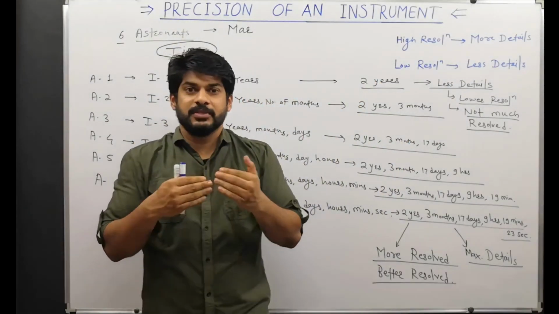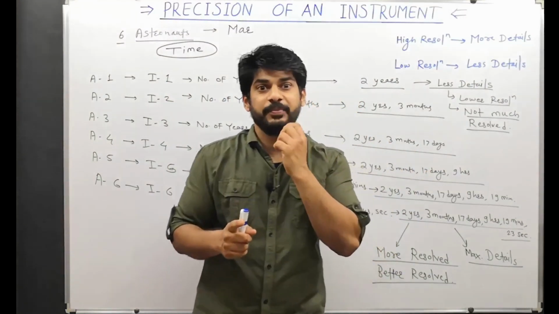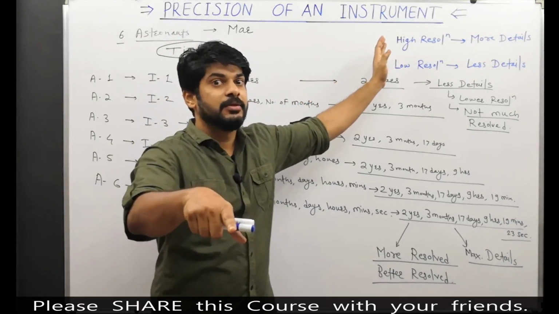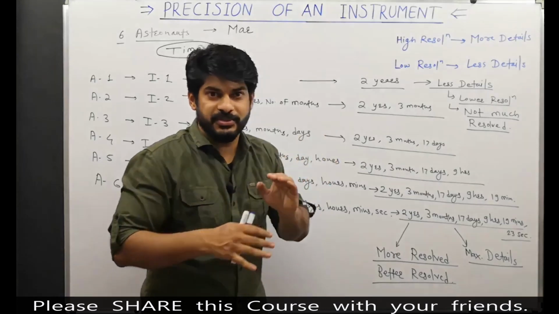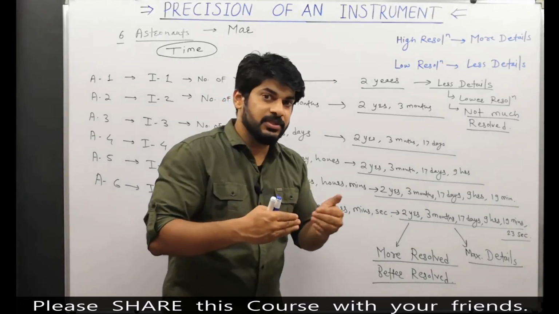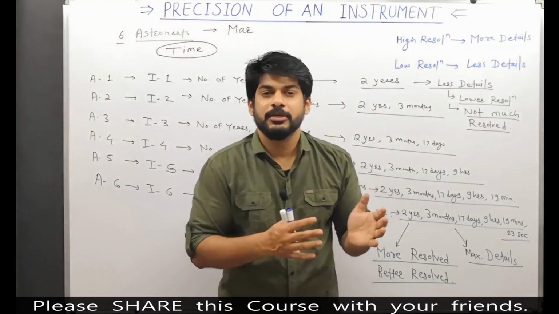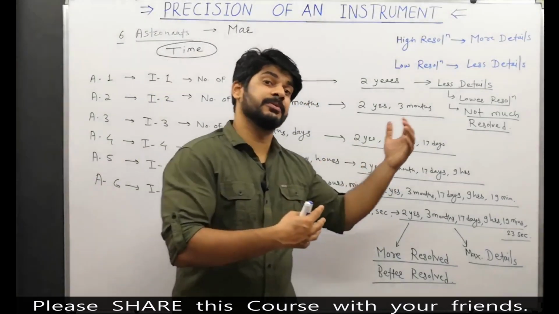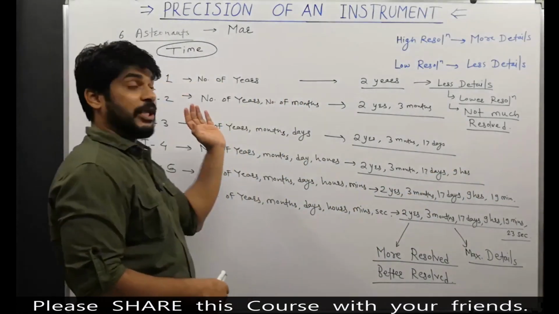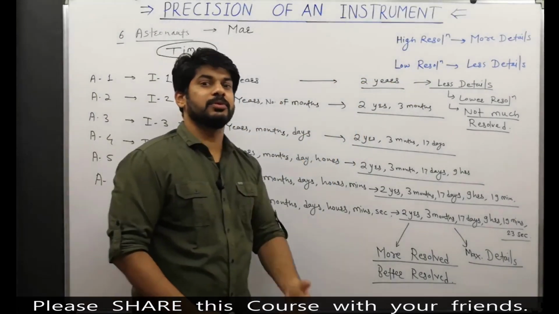So this is the best definition for the precision of an instrument. Remember, precision is a term that is related to an instrument, not a measurement. Instruments are precise, not measurements. Measurements can be accurate. So just try to differentiate between these two words. Sometimes students get confused between precision and accuracy. They try to associate accuracy with instruments and precision with measurements. That is not the case. Accuracy of a measurement and precision of an instrument, that is the term that you should know.